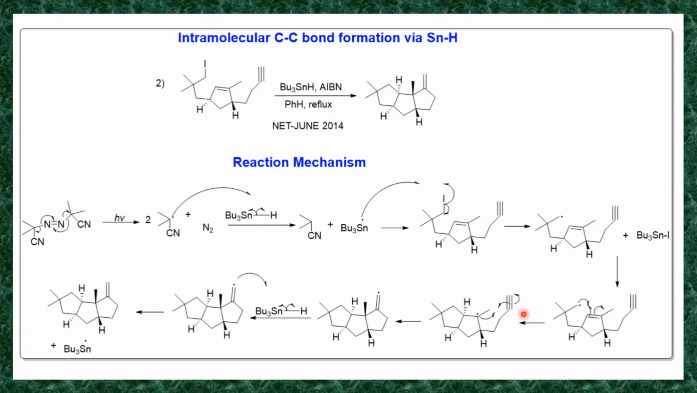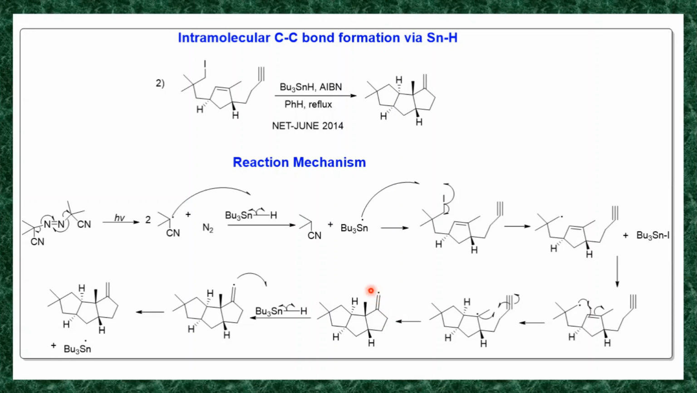Then in the next step, this CH2 reacts with the carbon-carbon bond, forms a bond and generates a C radical. Now this C radical reacts with the carbon-carbon triple bond. The triple bond undergoes homolysis, generating a CH2 radical and a CH2 radical. This CH2 radical reacts with the CH radical, and you will get this 5-membered ring and a CH2 radical.